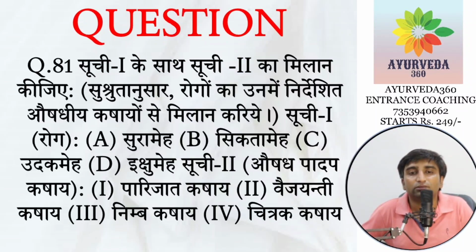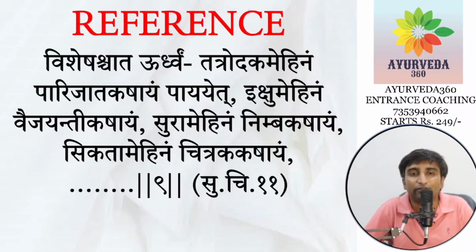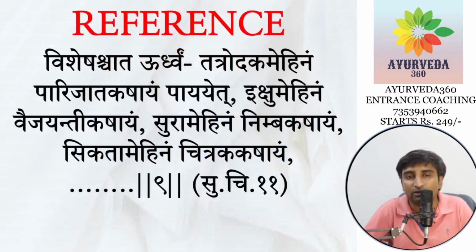Next, you have again 2 columns. In the first column we have the Meha: Sura, Sikata, Udaka and Ikshumeha. This was one of the most repeatedly asked questions in the last 5 years. Sushruta Samhita's Vimshati Kashaya for Prameha. This is the reference, Chikitsa 11th chapter, shloka number 9. But the interesting thing is, the examiner has given only the first 4. Although there are 20 kashayas, to make it easy the examiner gave only the first 4. Udakameha, it is Parijata Kashaya. In that way, you can easily identify the answer here. The option is D2. See, where is D2? It is C. Option C, the third one, is the right answer here.